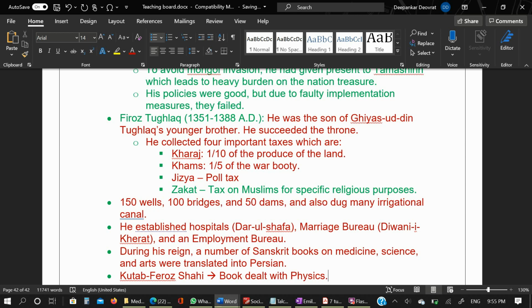Later Tughlaq successors of Firoz were Ghiyasuddin Tughlaq Shah II, Abu Bakr Shah, and Nasruddin Muhammad Tughlaq. So no need to remember them so much, as Firoz Tughlaq was still the most important.